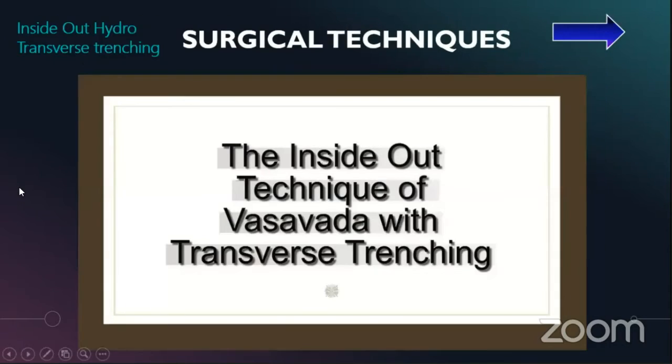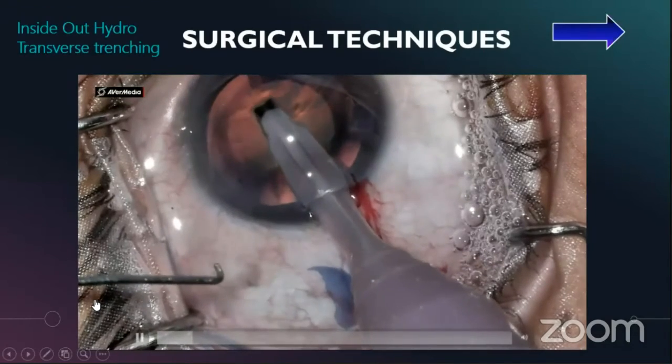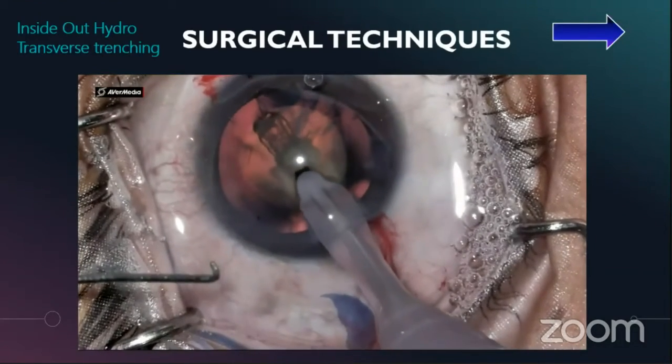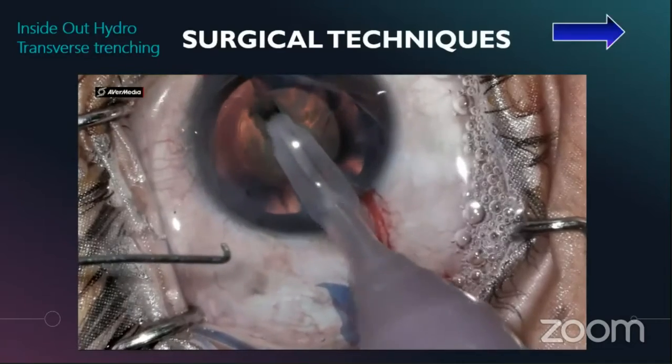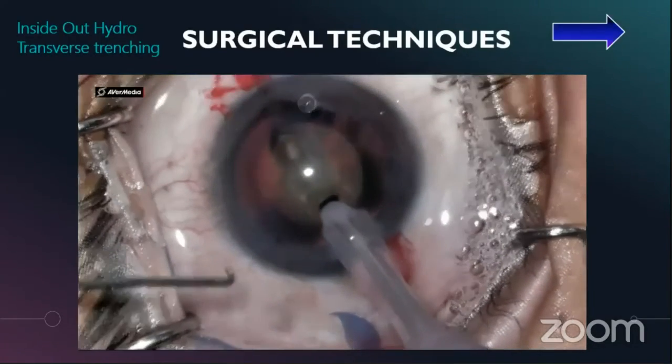I'll show you another technique which has been propagated by Vasavada, doing a hydrodissection inside out, and I've tried to modify it by doing a transverse trenching using the Ozil system that we have, which can be helpful in avoiding rotation of the nucleus. I will show you how hydrodelineation of the nucleus is done from inside the nucleus. First described by Dr. Abhay Vasavada, it is easier to perform, provides superior control, reduces stress to the zonules, and is more precise in terms of demarcating the central core of the nucleus.